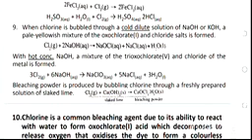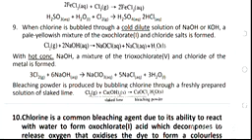Now, if you are using slaked lime, whose formula is calcium hydroxide, you are going to have calcium oxochloride, that is CaOCl2 monohydrate, that is with 1 mole of water of crystallization, and that substance is what is called the bleaching powder.